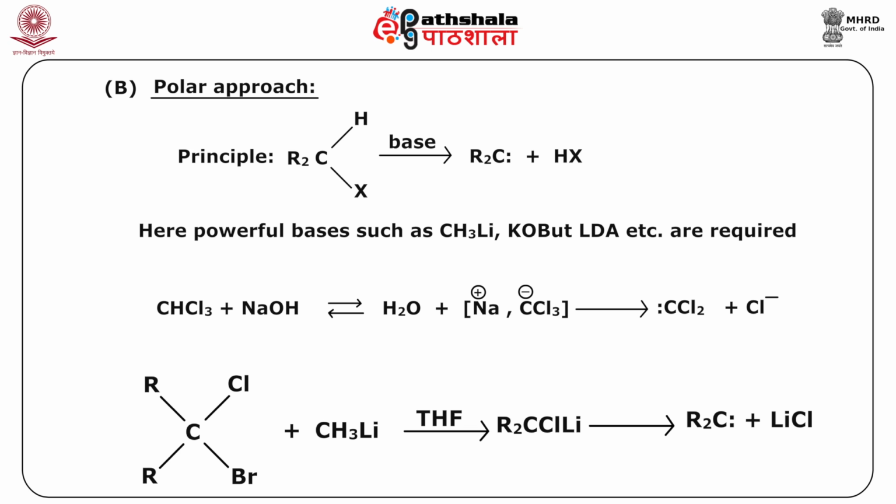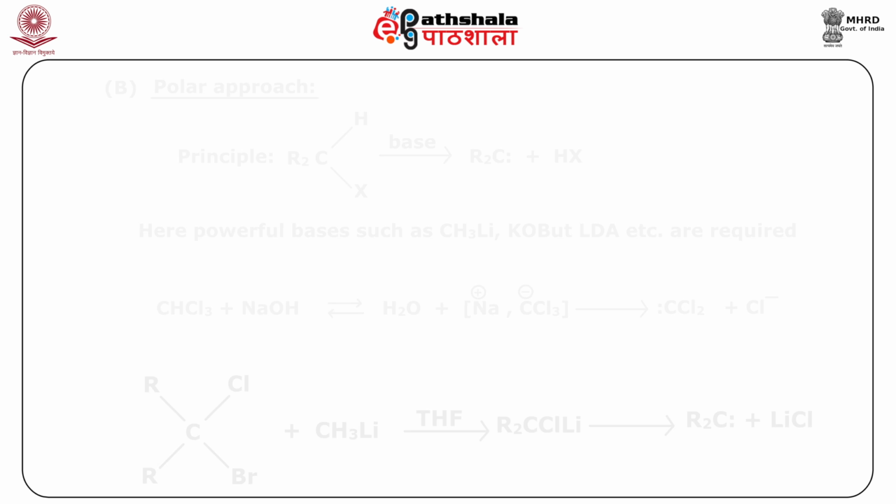Now these types of reactions are not applicable if there is a beta hydrogen present, because then the alpha elimination will not happen, and rather the beta elimination will occur, whereby you will get the alkene by dehydrohalogenation rather than carbene. So this you have to keep in mind while looking for the formation of carbenes.